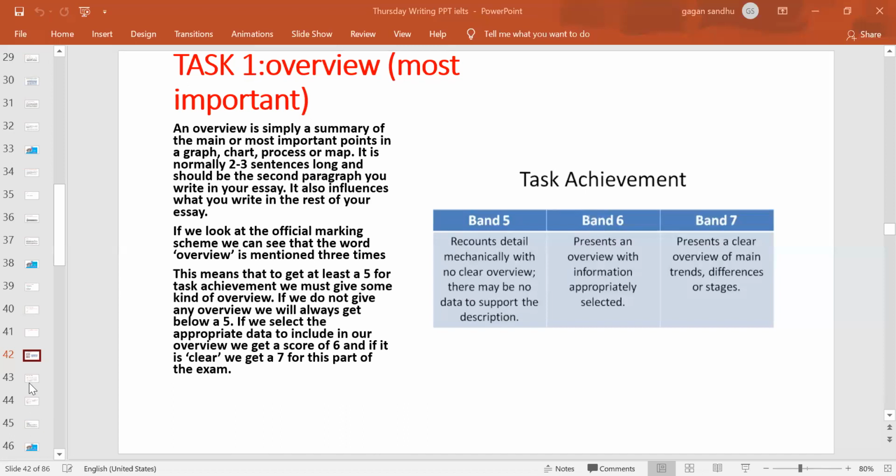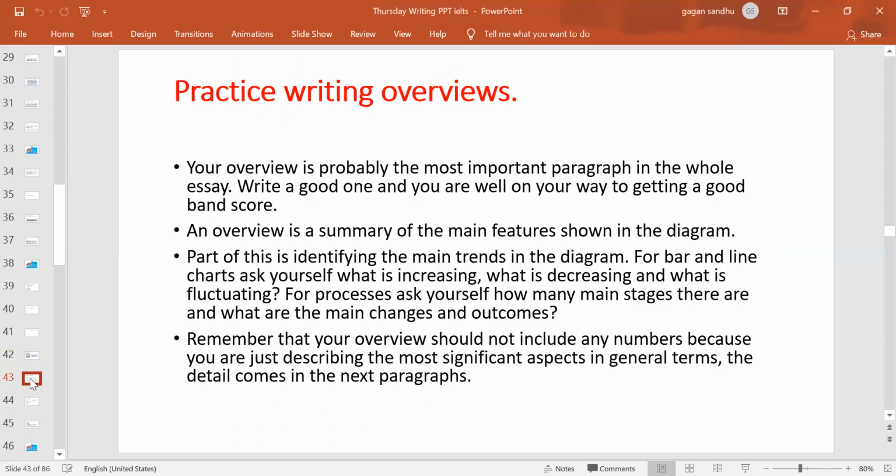And I am putting a lot of emphasis on that because this is quite important. If it's an impressive one, definitely you will be able to get good marks, right? Because examiners look for the perfect overviews. And if that is missing, ultimately that affects your score in the writing. So it's the most important. And an overview is a summary of the main features shown in the diagram.